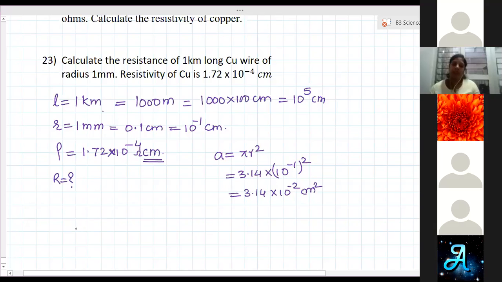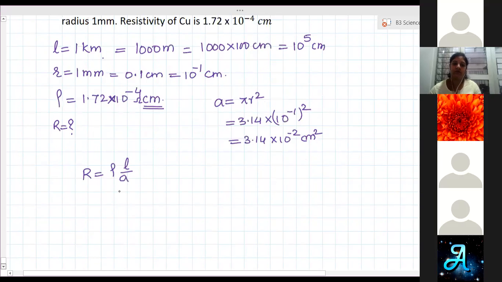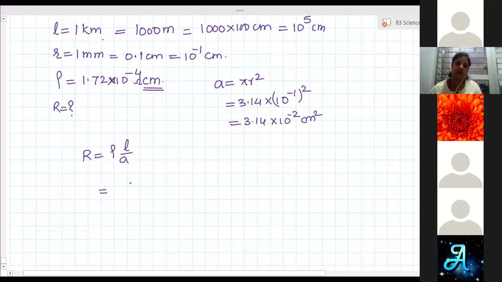Yes, ma'am. So we have to calculate R. R is equal to rho L by A. Rho is 1.72 into 10 to the power minus 4, length is 10 to the power plus 5, divided by area is 3.14 into 10 to the power minus 2.